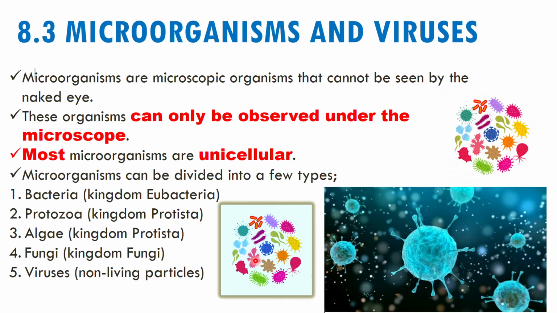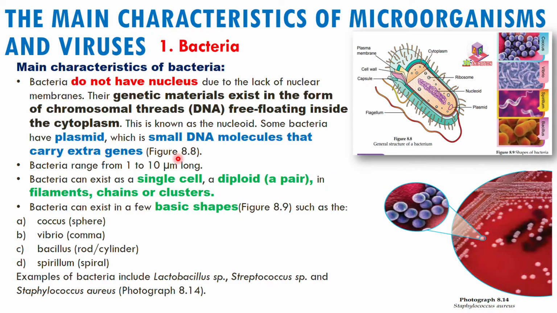Okay, microorganisms, micro means very small. That means these organisms cannot be seen by the naked eye, and can only be observed under a microscope. And most of them are unicellular. Okay, so first one is bacteria. We are going to look at the main characteristics.